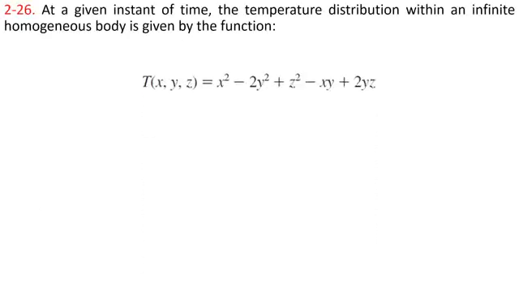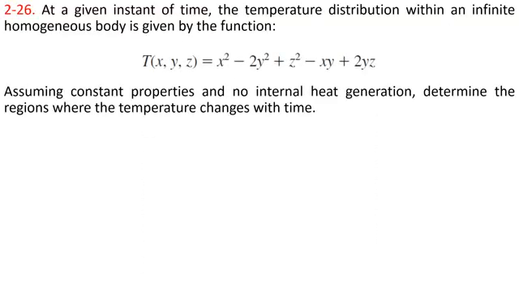Now we are moving towards another problem, which is problem 2-26 of our textbook. At a given instant of time, the temperature distribution within an infinite homogeneous body is given by the function T of x, y, z is equal to x squared minus 2y squared plus z squared minus xy plus 2yz. Assume constant properties and no internal heat generation. Determine the regions where the temperature changes with